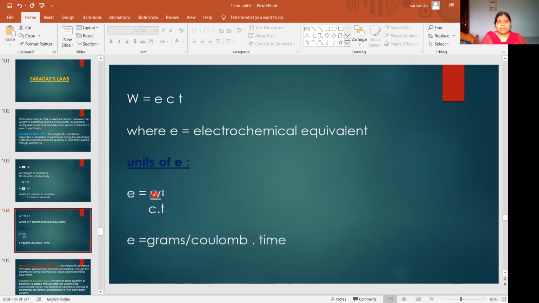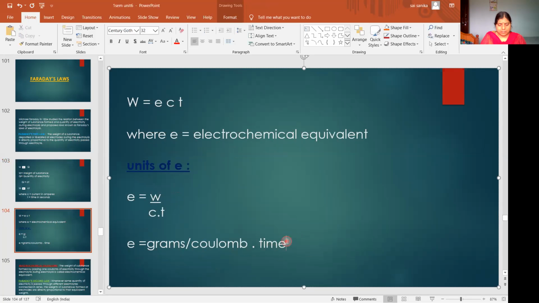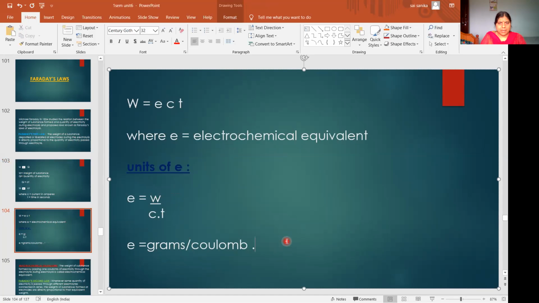So W is in grams and CT, that is Q, is in coulombs. So the units of E are grams per coulomb.